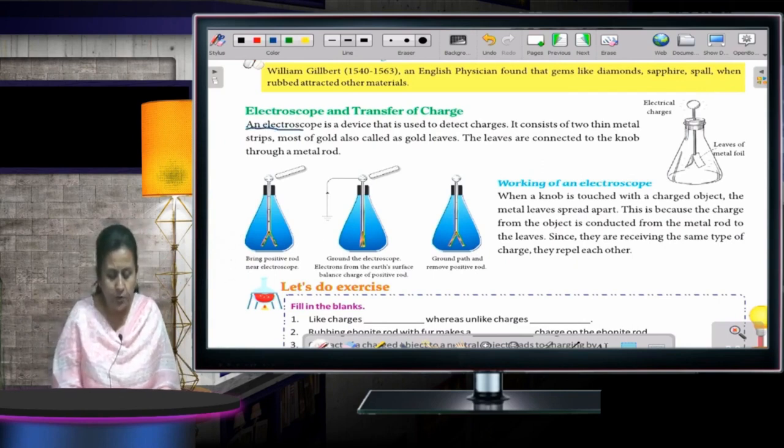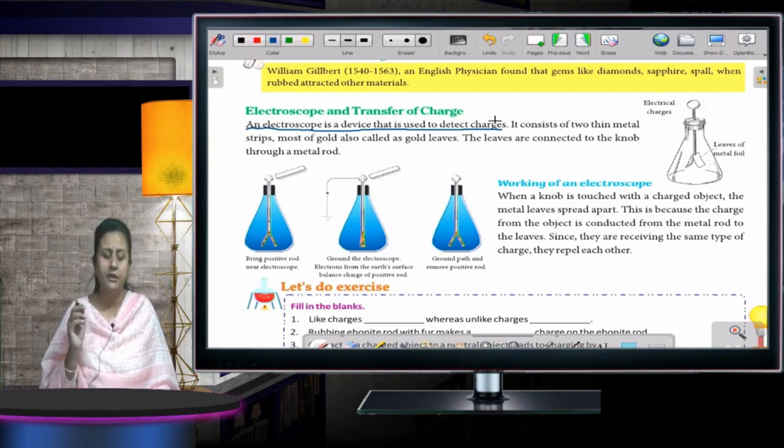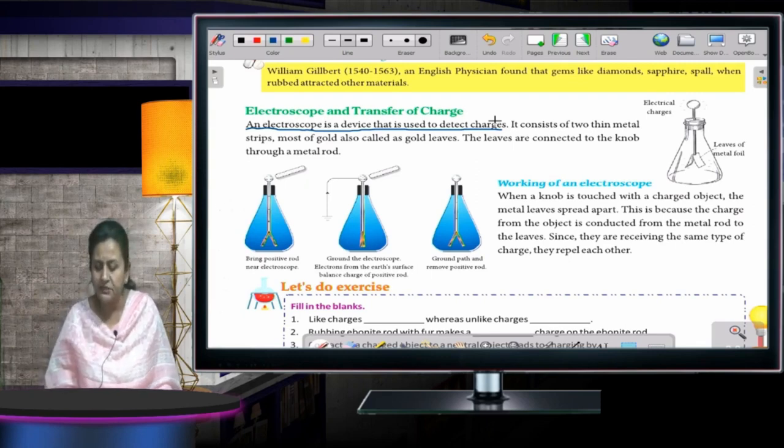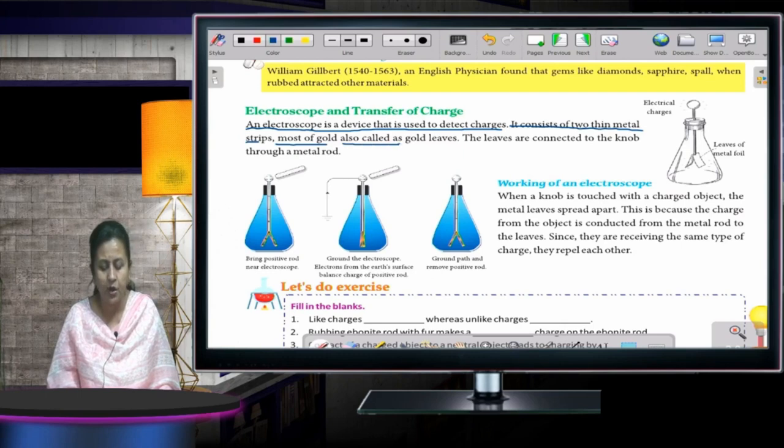An electroscope is a device that is used to detect charges, whether the charge is positive or negative. You can detect it with the help of an electroscope. It consists of two thin metal strips, mostly of gold, also called gold leaf. The leaves are connected to the knob through a metal rod.